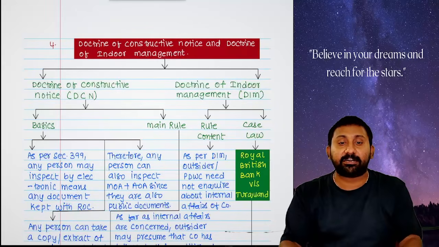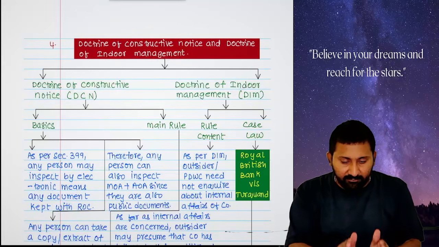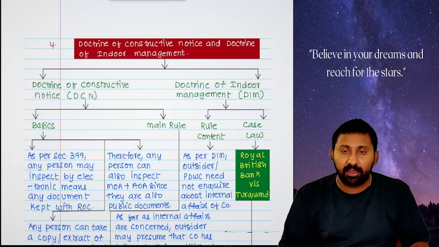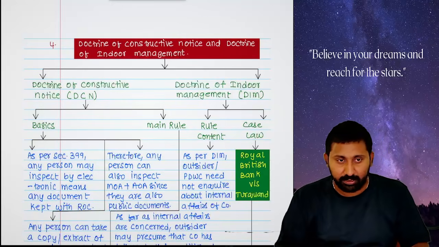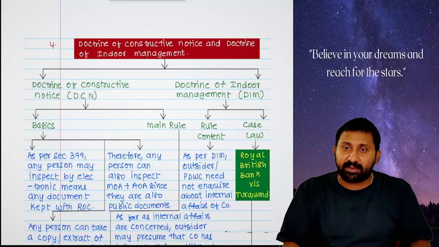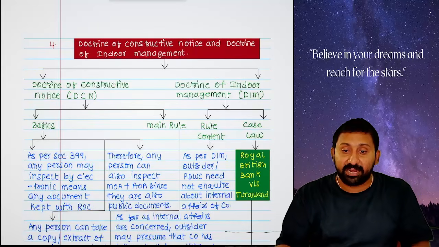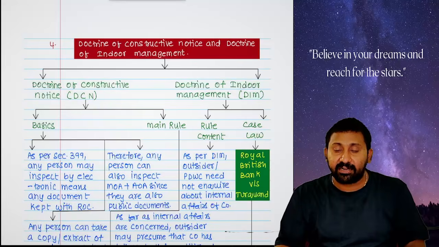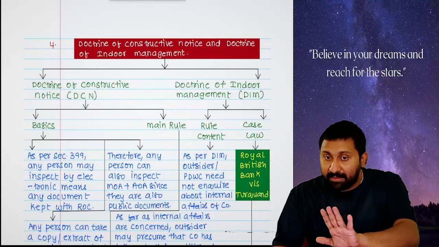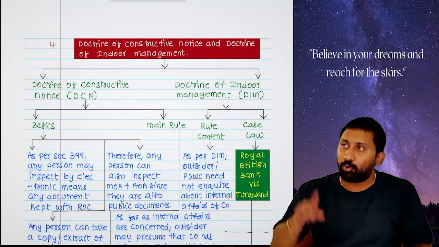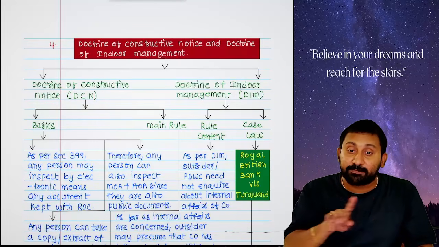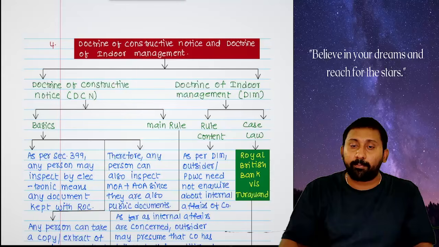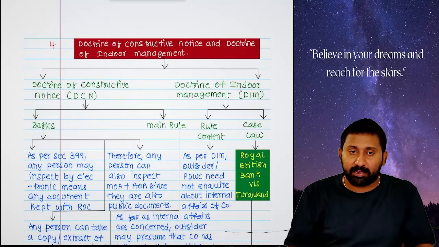The doctrine of constructive notice says that MOA and AOA will become public documents once registered with ROC. There is one section in the Companies Act, section 399. That section says that any person, I am not saying member, any person can go to the MCA website, download the documents and inspect the documents. Means they are openly kept for the people, public appearance or not?